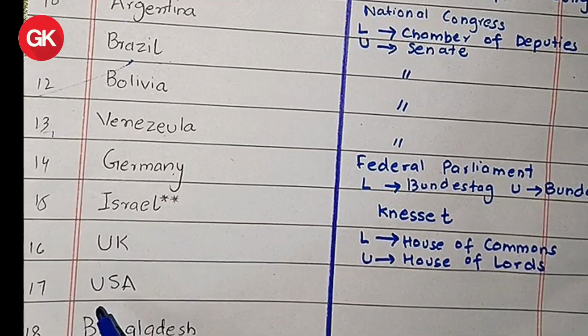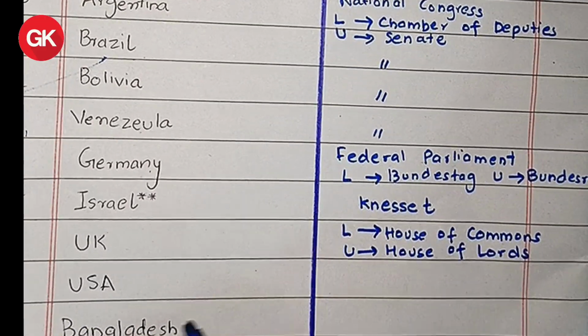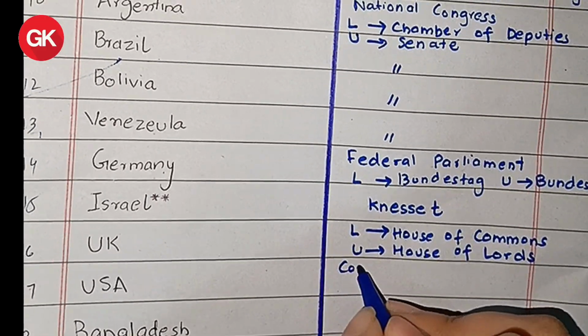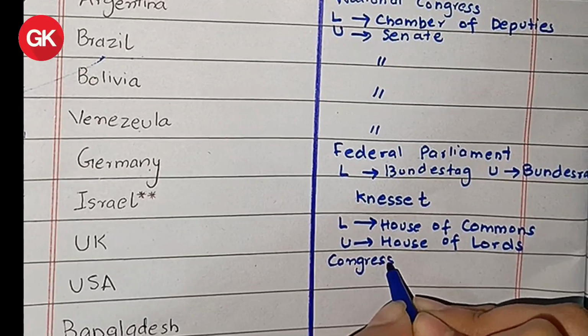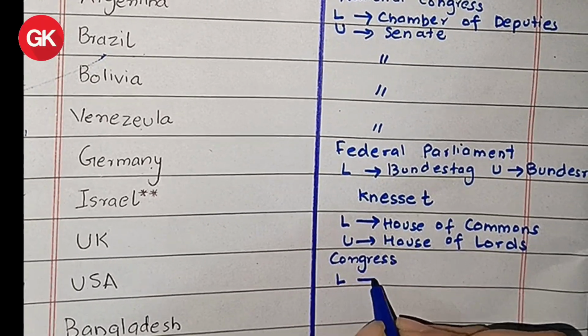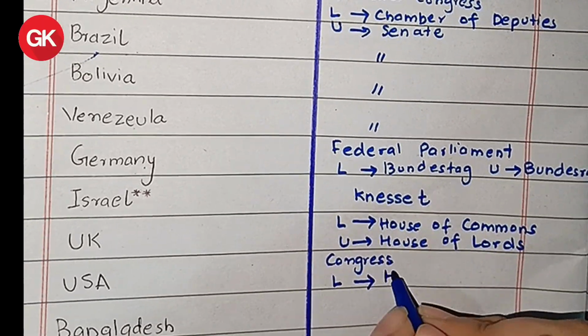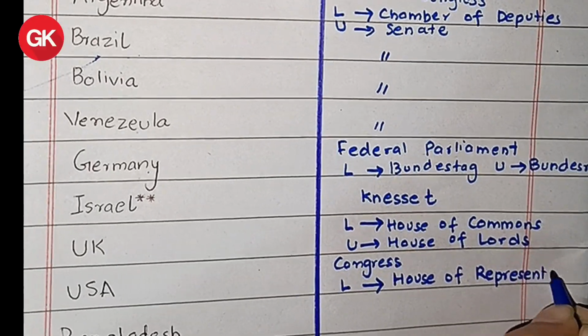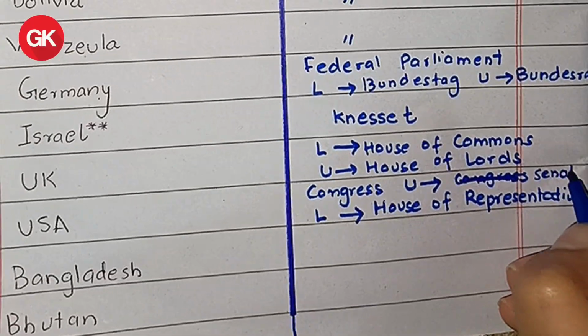Next, we have United States of America. USA has a bicameral structure. Its parliament is called Congress and its lower house is known as House of Representatives. Its upper house is called Senate.